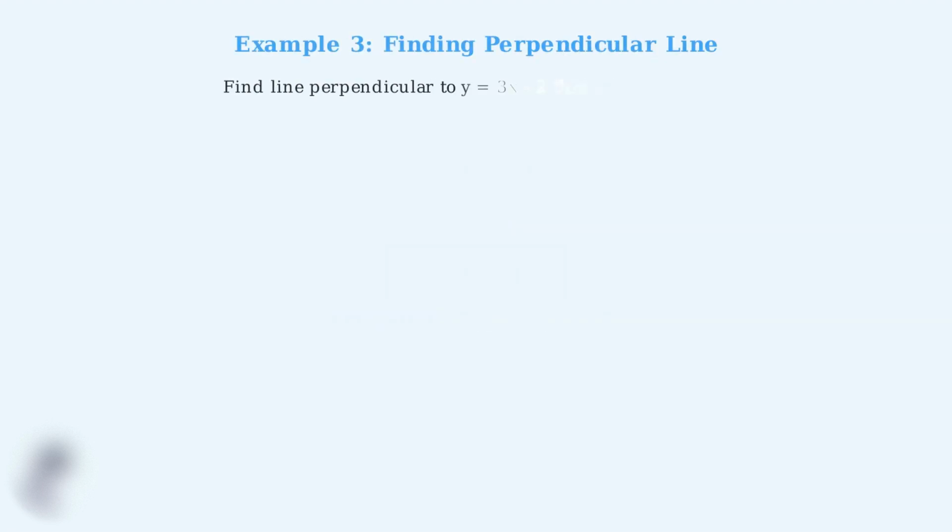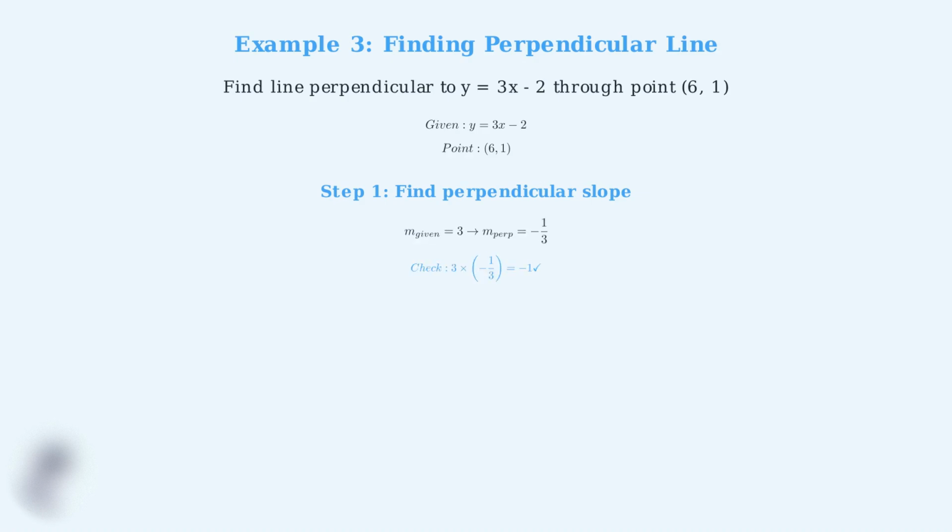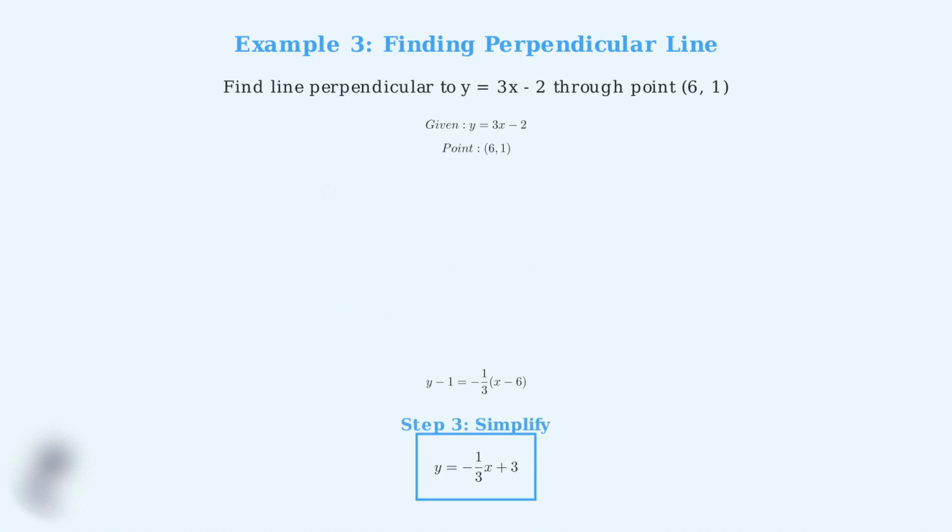Example 3. Now let's find the equation of a line perpendicular to a given line and passing through a specific point. Step 1. The given line has slope 3, so the perpendicular line must have slope negative 1/3, since 3 times negative 1/3 equals negative 1. Step 2. Use point-slope form with our point (6, 1) and slope negative 1/3 to find the equation. Step 3. Simplify to get the final equation. The perpendicular line is y equals negative 1/3 x plus 3.